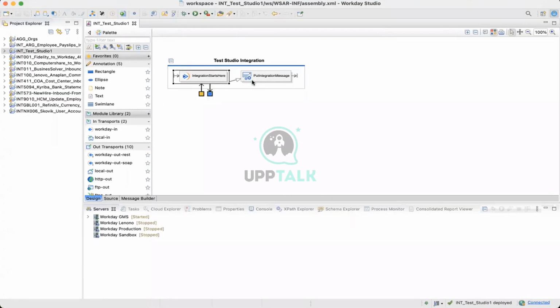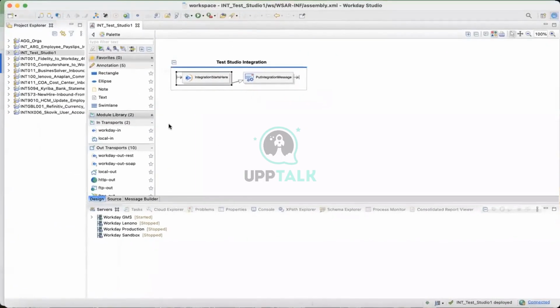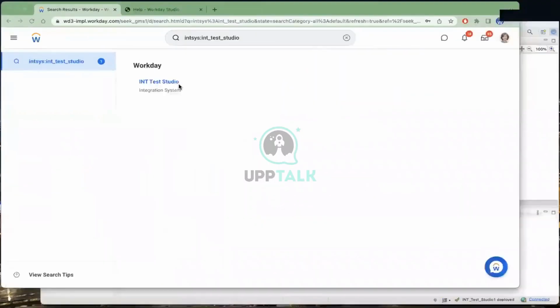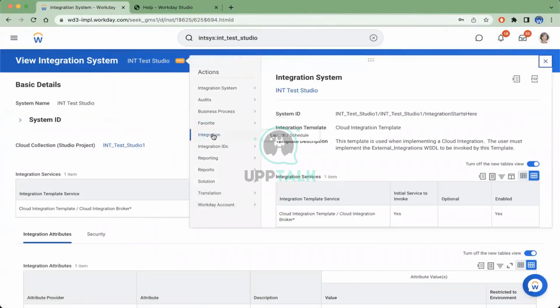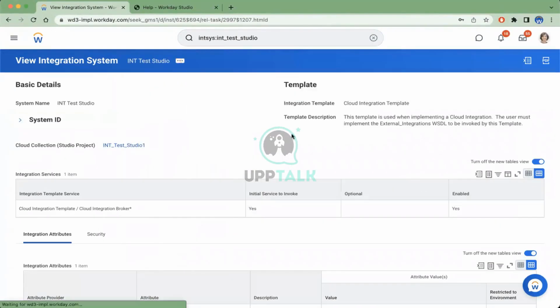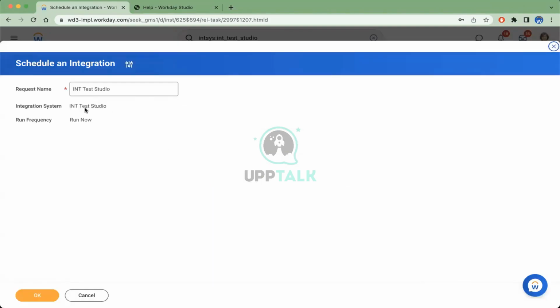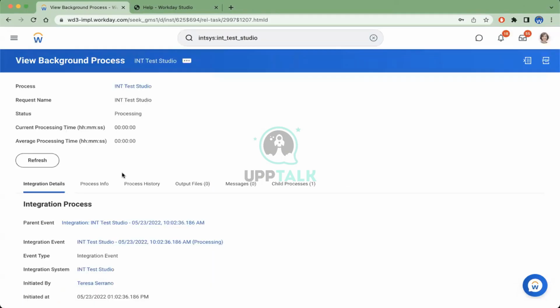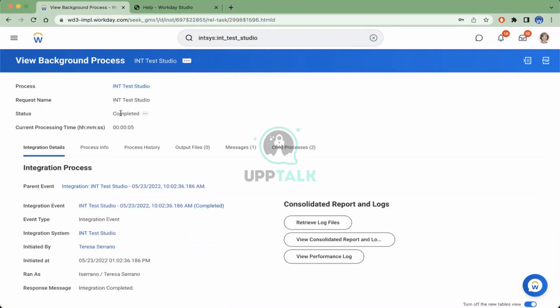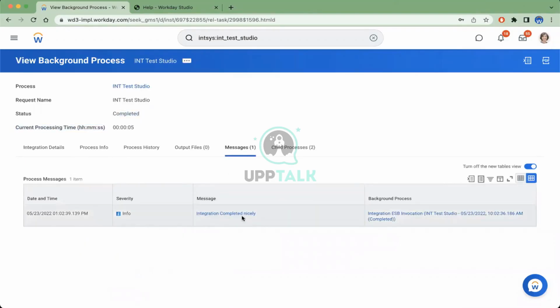Now, since we have deployed this integration, let's try running it. To run it, you go to Integration Launch, click on it, and then refresh. It should complete very quickly. Refresh, it should be done. Now, if you see, the status is completed, and if I click on the messages, it says integration completed nicely.